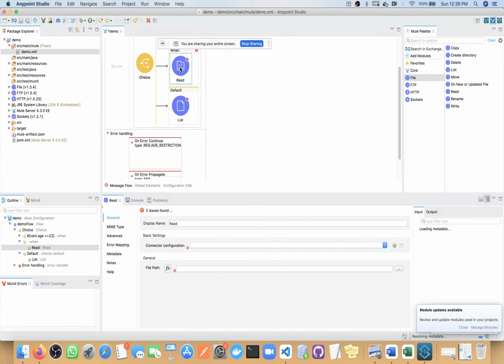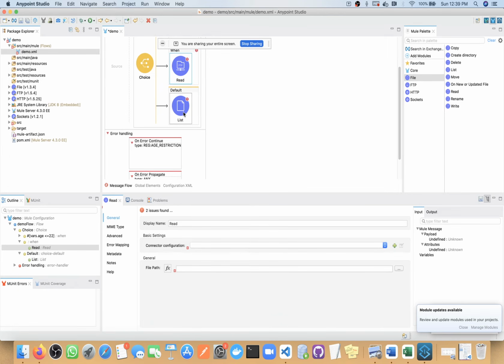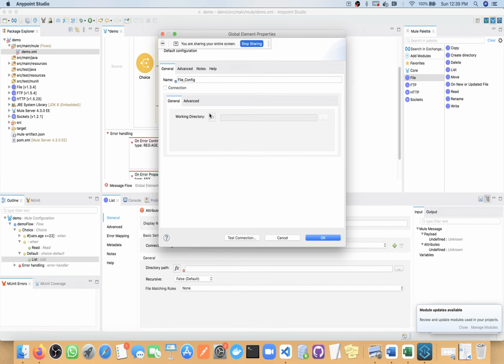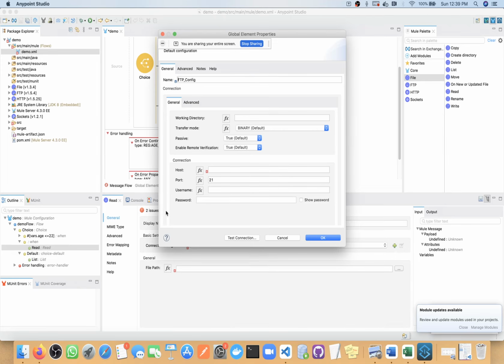Okay, so this one is file one and this one is FTP one. There will be one difference in connection details between local and FTP. If you open the local one, you don't need to give any host and port. Ideally it will automatically take localhost and local port. You don't need to define it here. But if you go to this FTP one, you need to define host, port, username and password. You need to provide all these details.